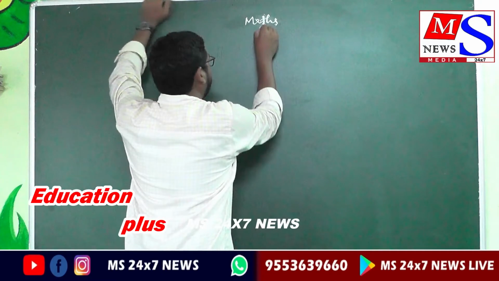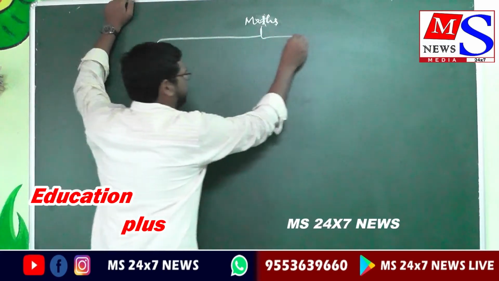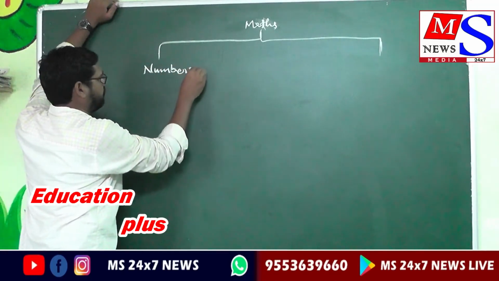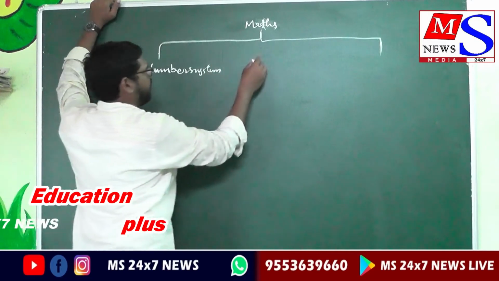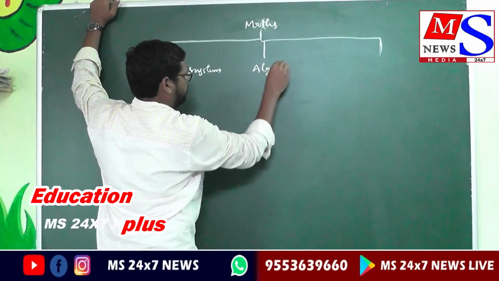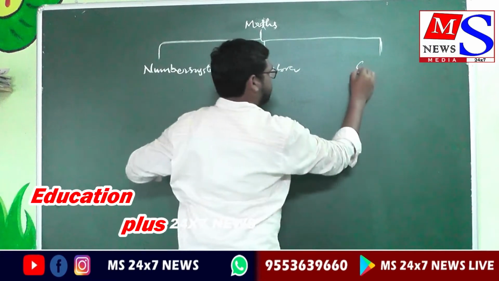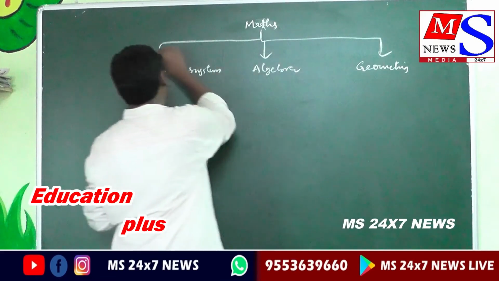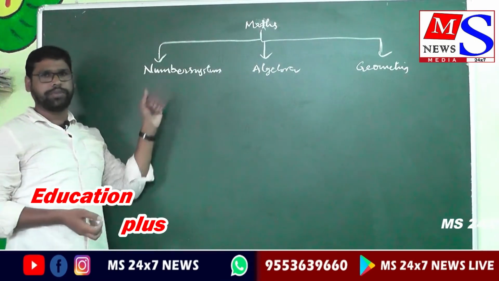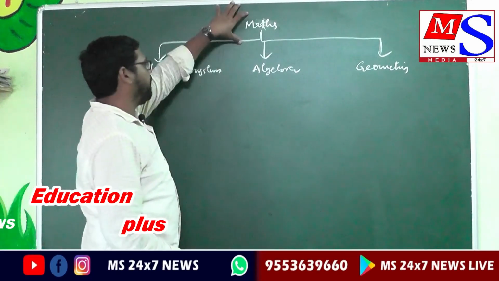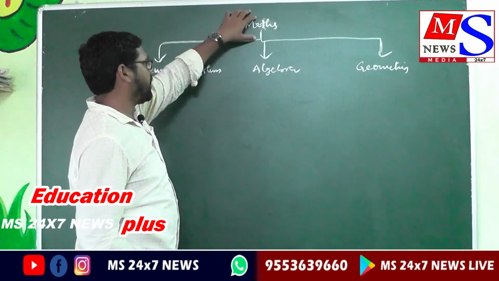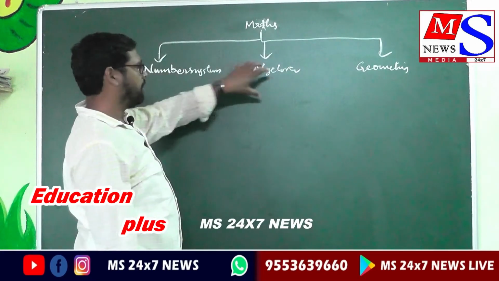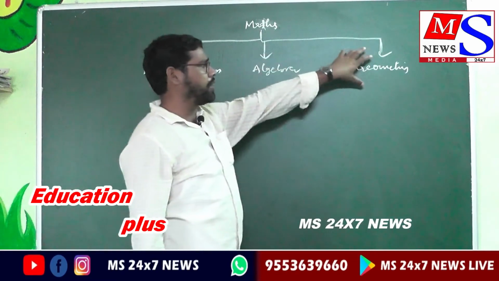It has mainly three parts: number one, number system, two, algebra, and the last, geometry. See, this is the basic conceptual understanding diagram. Maths is a tree, derived into three main branches: one is number system, one is algebra, another one is geometry.